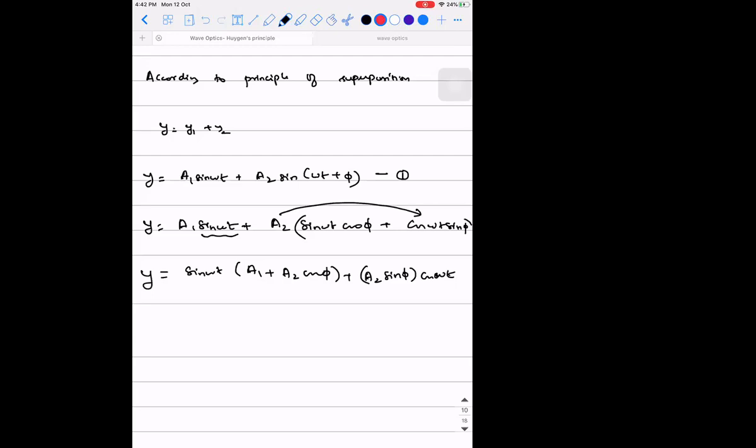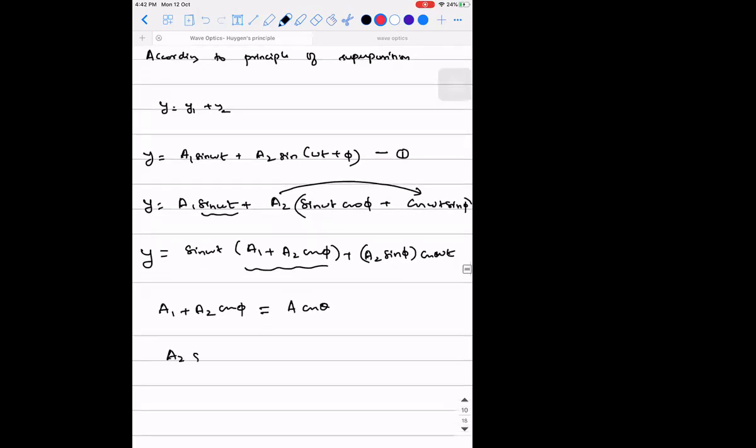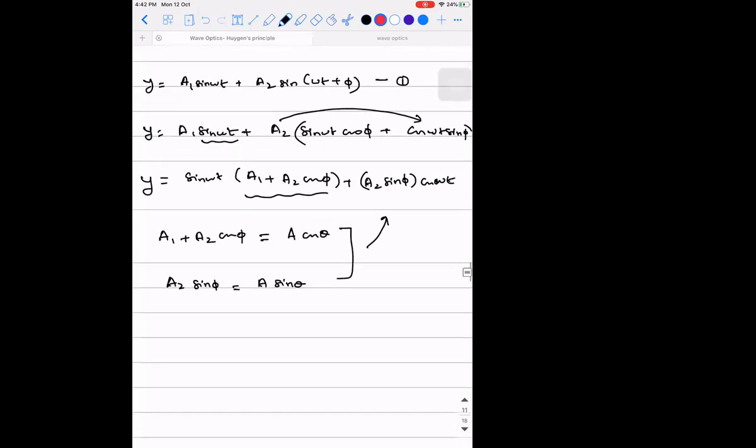Now if you observe, this whole thing is not a single function of sine. So a1 plus a2 cos phi, I will write as capital A cos theta. A2 sin phi, I will write as capital A sin theta. Take these two things and substitute it here. Then what will you get? y will be equal to A cos theta sin omega t plus A sin theta cos omega t. Till this step, is there any doubt?